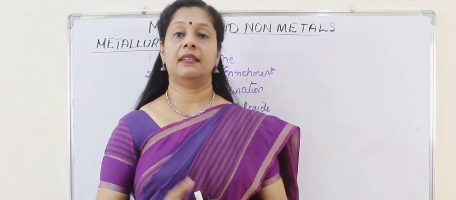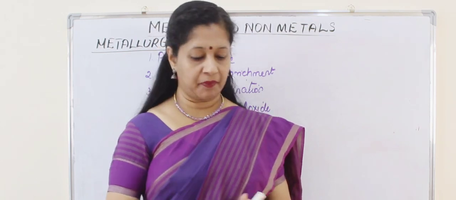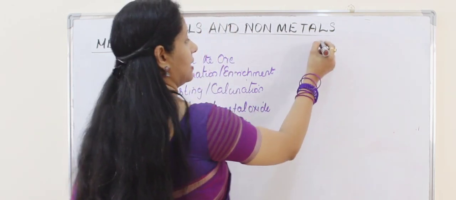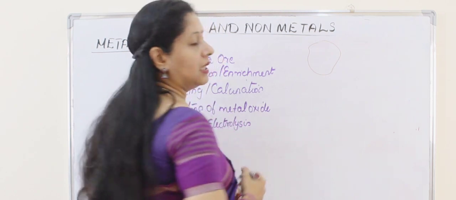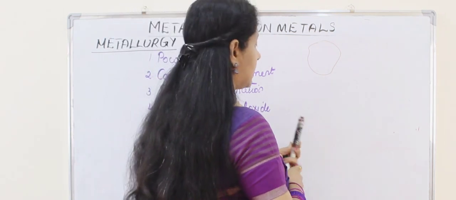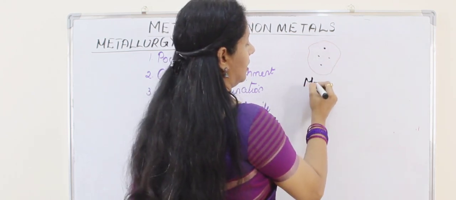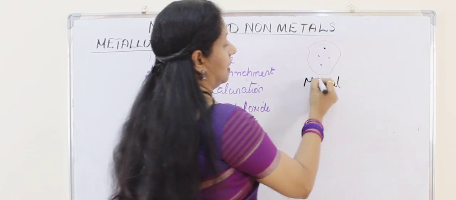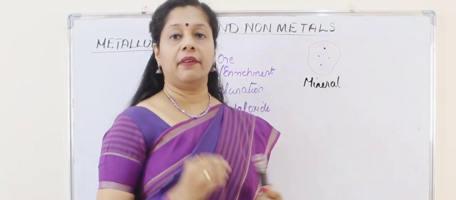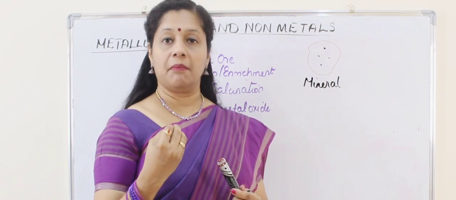Metals are mainly taken out from the earth crust. So they are found in the rocks. So usually we find rocks. The rocks may contain metals in them. So suppose this is the metal content in a rock, then it is called a mineral. Okay, so if metals are found in a particular rock, we can call it a mineral.